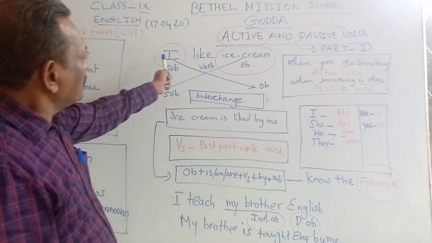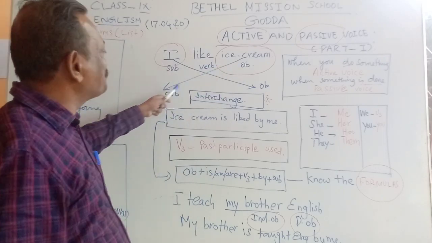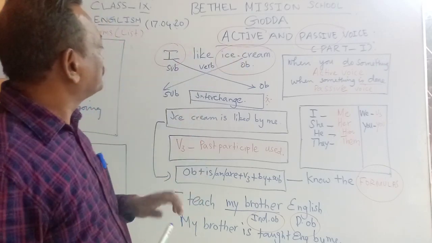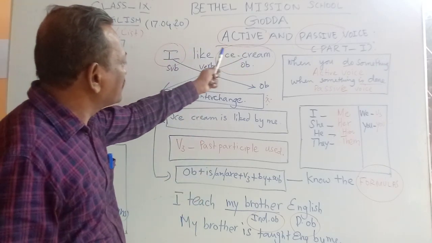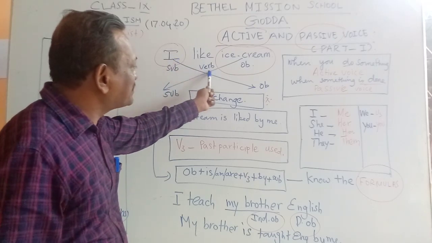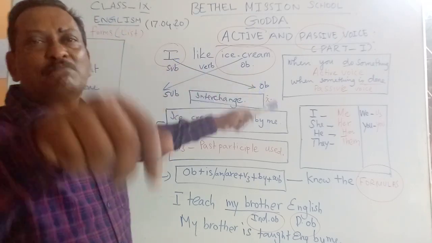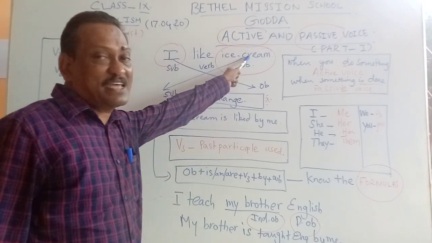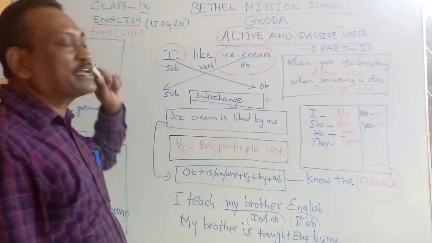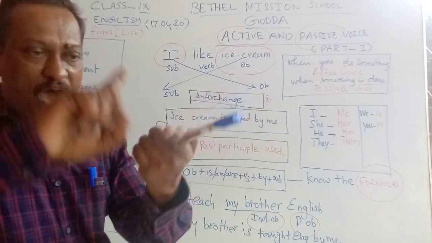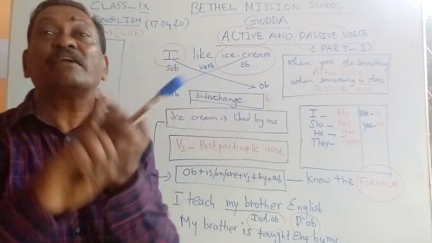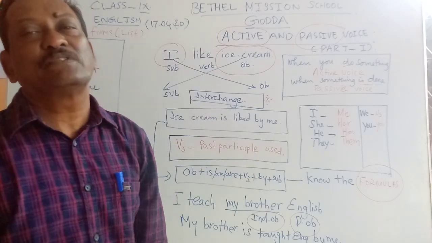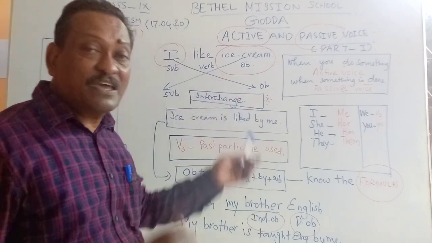Now, you see, I have made two arrows here. I like ice cream. And this I is the subject, and the subject turns out to be the object. And ice cream, which is the object in the active voice, becomes the subject. So, the object and the subject are interchanged. That is the most important point to be noted here. Object and subject, they are interchanged.